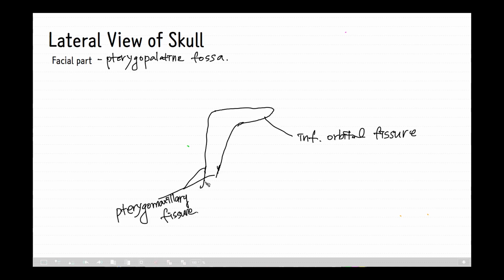The pterygomaxillary fissure is formed posteriorly by the pterygoid process of the sphenoid bone, which has two plates, medial and lateral plate, and anteriorly, this line is the posterior wall of the maxilla.